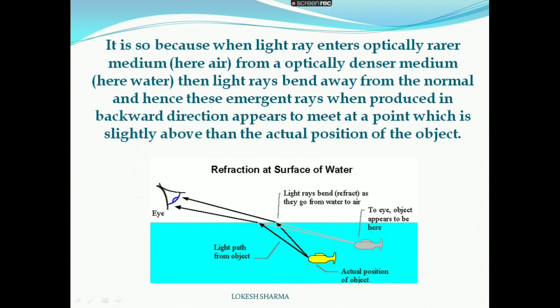Why does this happen? It is so because when light rays enter an optically rarer medium, here air, from an optically denser medium, here water, the light rays bend away from the normal. Hence these emergent rays, when produced in backward direction, appear to meet at a point which is slightly above the actual position of the object. Here, this ray when it enters the air bends away from the normal and similarly this ray again bends away from the normal. Hence, when we produce these rays in backward direction, the image is formed at this place, which is slightly above the actual position of the object. That's why all those phenomena are observed.